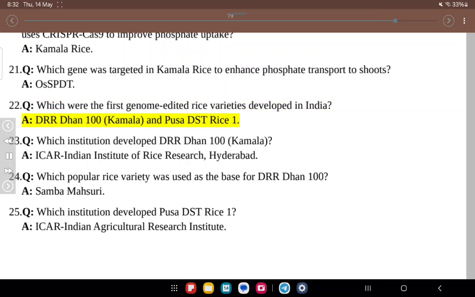22. Q. Which were the first genome-edited rice varieties developed in India? A. DRR Dhan 100 Kamla and Pusa DST Rice 1. 23. Q. Which institution developed DRR Dhan 100 Kamla? A. ICAR Indian Institute of Rice Research, Hyderabad.